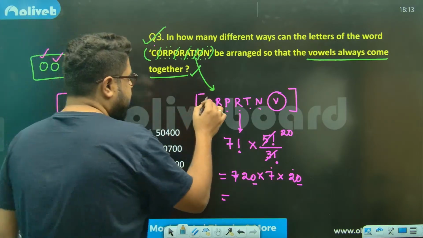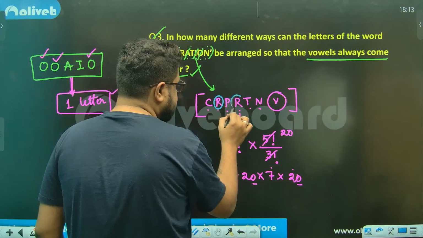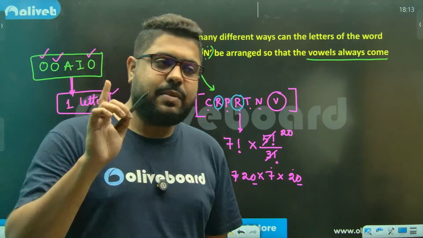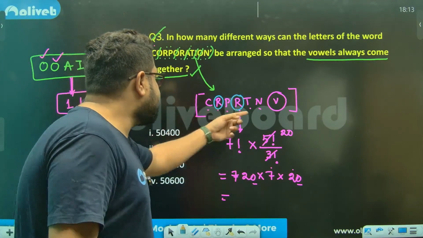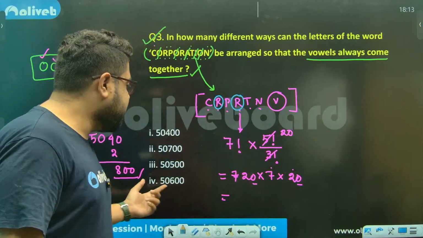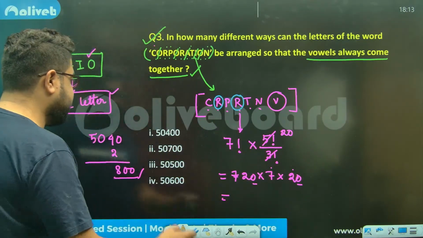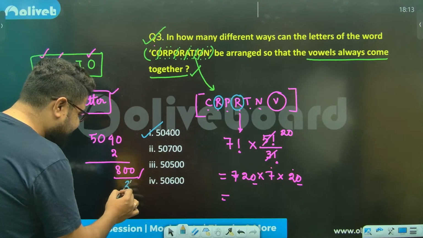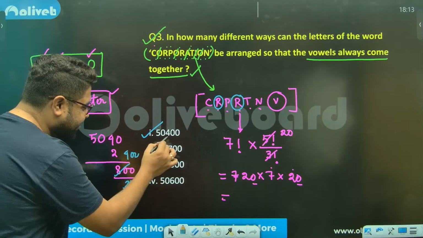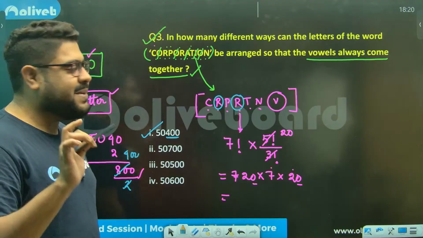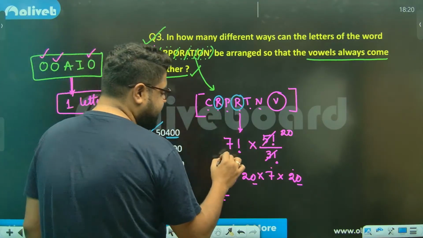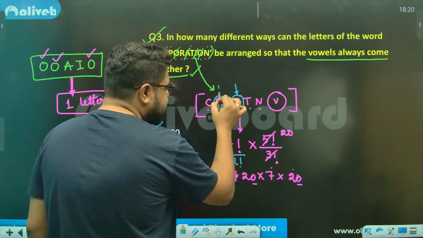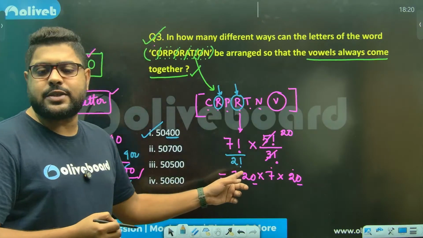You see, there were 2 words, sir. My mistake, I have not noticed. Consonants, maybe there is a division. So the answer will be actually this one, because 800 by 2 will become 400, sir, right? So 400 will be the answer. What had I not checked? I should have checked this, because there are two R's as well, right? So it will be divided by 2 as well.